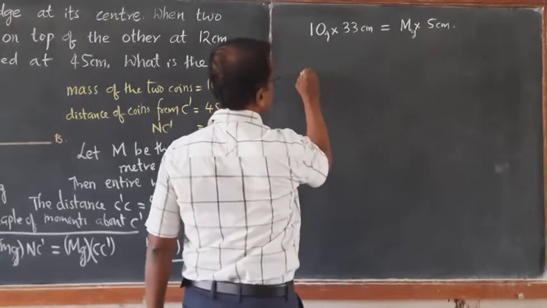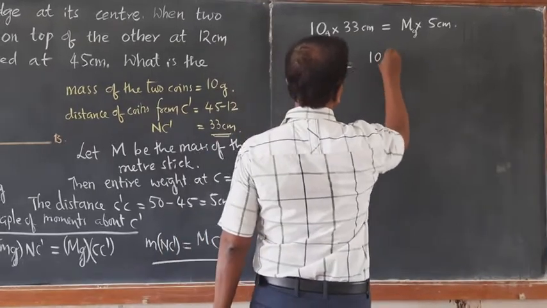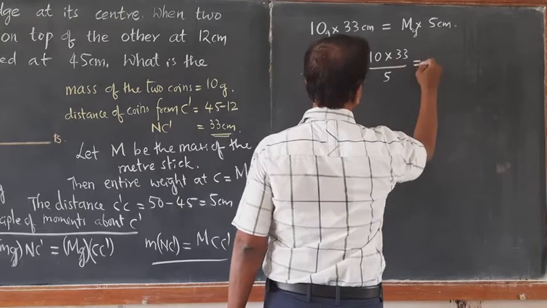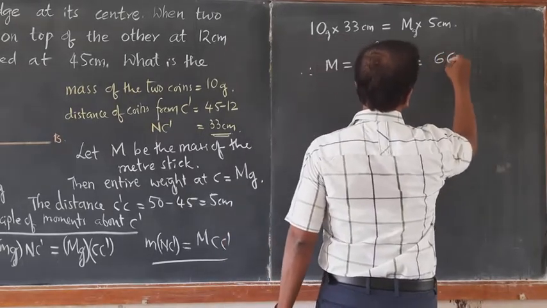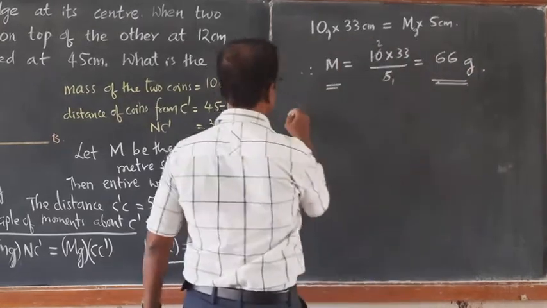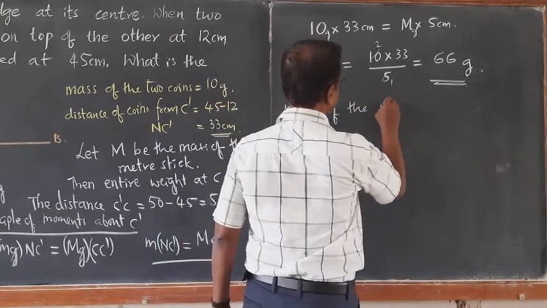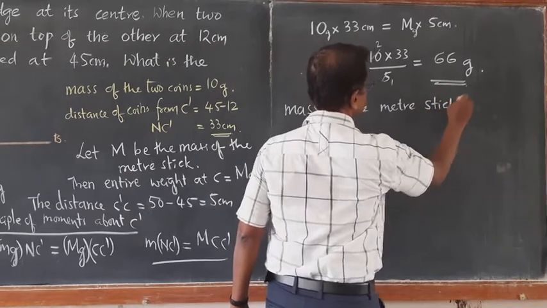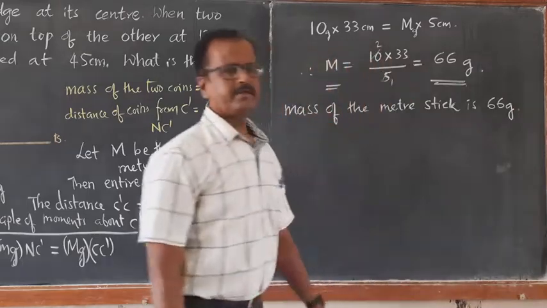Therefore, you are left with capital M is equal to 10 into 33 divided by 5. 5 twos are 10, so it becomes 66 gram. This is how we can find out the mass of the meter stick. Mass of the meter stick is 66 gram. I think you got the point.